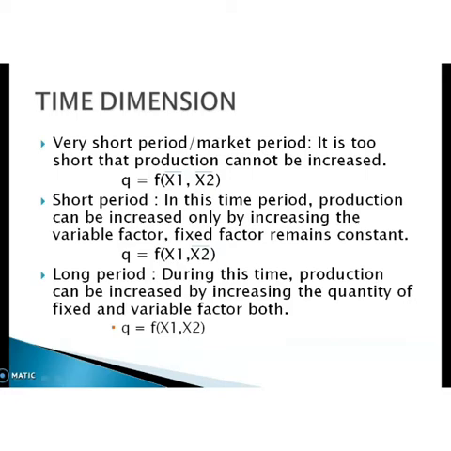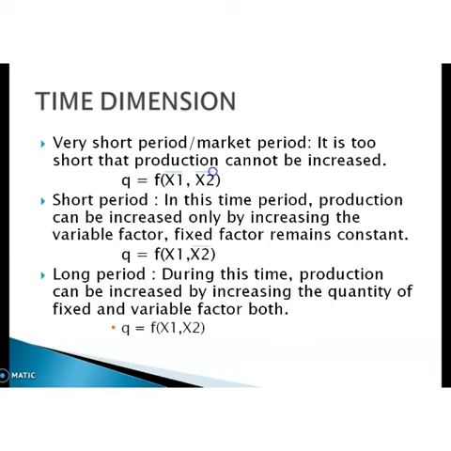Next we are moving on to the next concept, that is time dimension. In the production process, time is very important. So there are three types of periods, or three types of time dimension. First one, very short period, otherwise known as market period. Here this time period is too short that production cannot be increased. That is, no factor is variable.